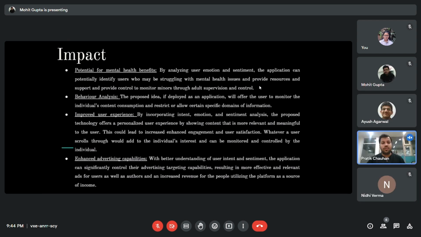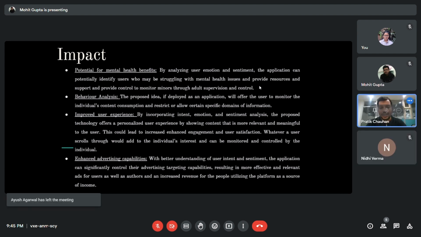Coming to impact, the first one is potential for mental health benefits. By analyzing user emotion and sentiment, the application can potentially identify users who may be struggling with mental health issues and provide resources and support, and provide control to monitor minors through adult supervision and control. Coming to behavior analysis, the proposed idea, if deployed as an application, will allow the user to monitor an individual's content consumption, and restrict or allow certain specific domains of information.